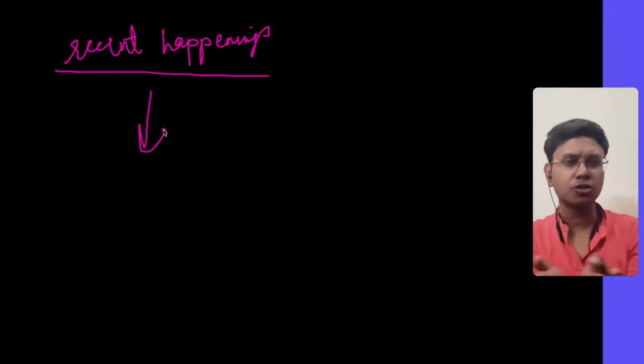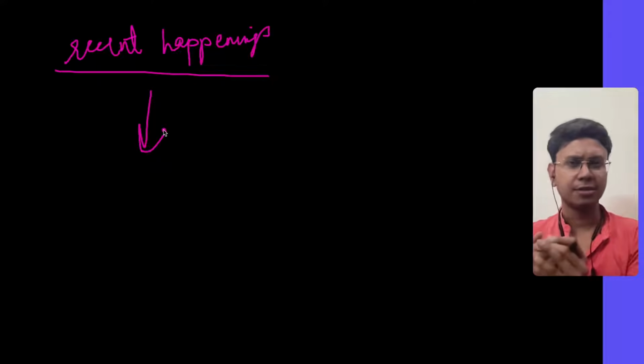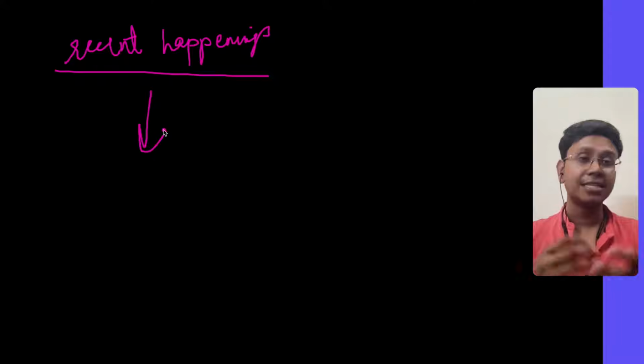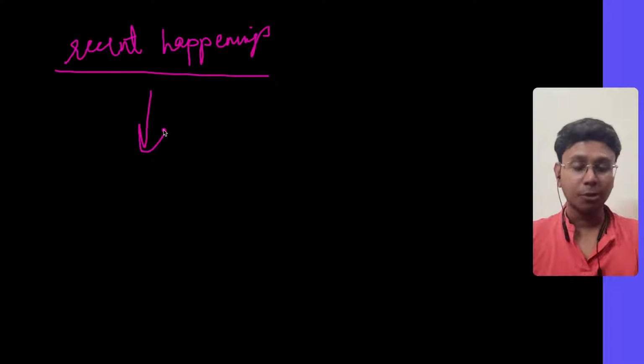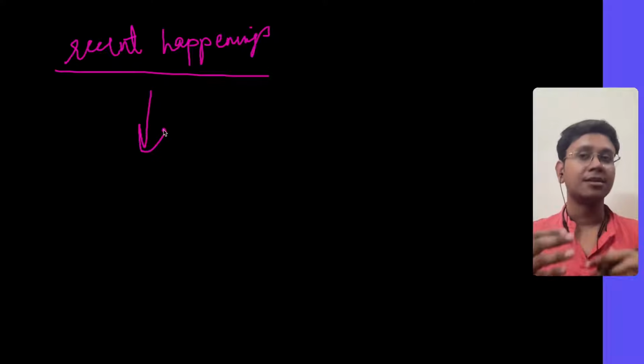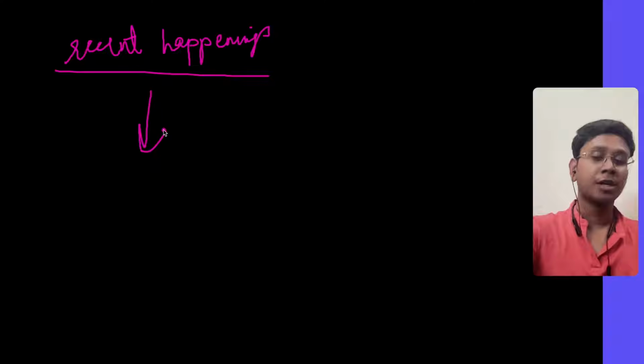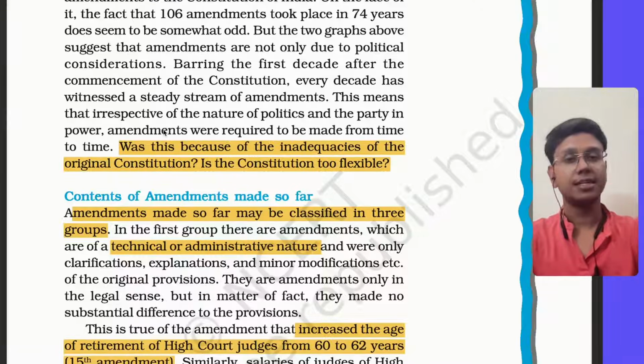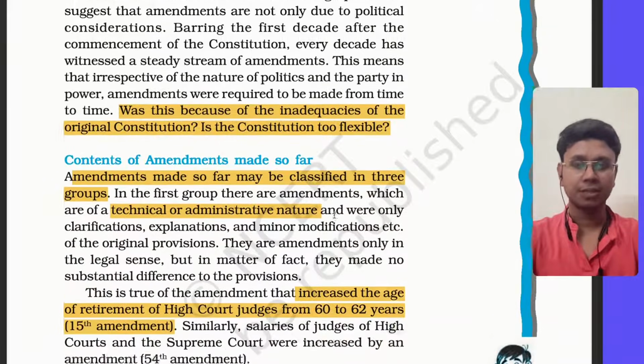It happens in the same way with the 73rd and 74th amendment, which I already told you about. It was needed because without empowering local governments, you cannot solve local problems. That's why the demand and the need of that time demanded those changes. That's why there have been so many changes.